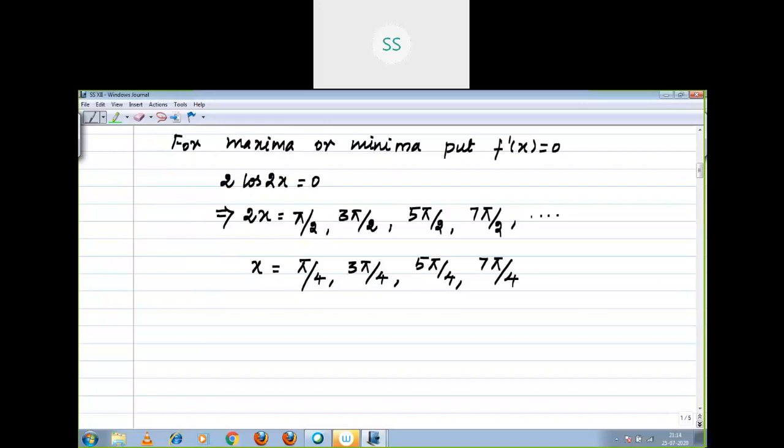After that, whatever comes, we cannot include, because the interval is mentioned as 0 to 2π.